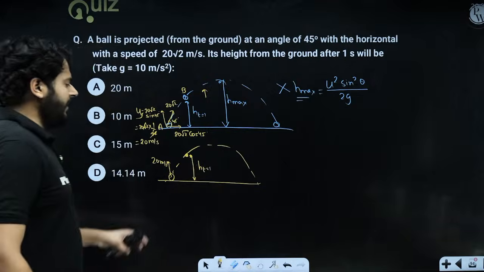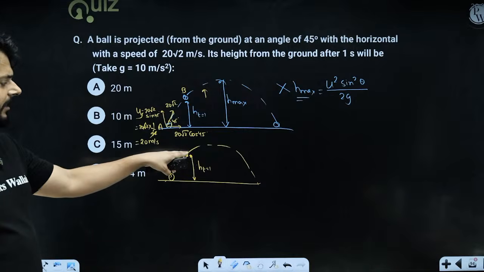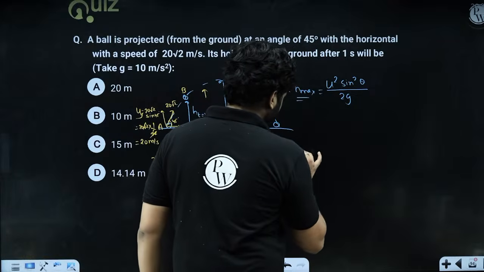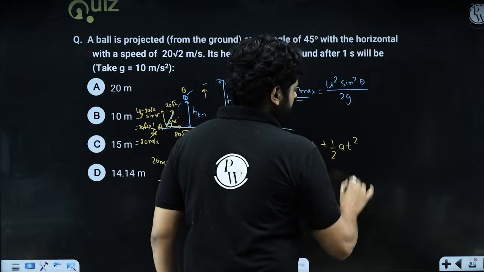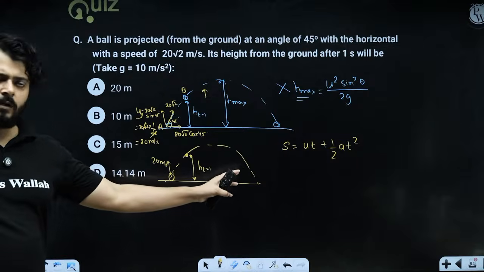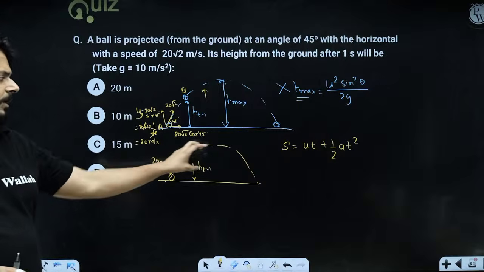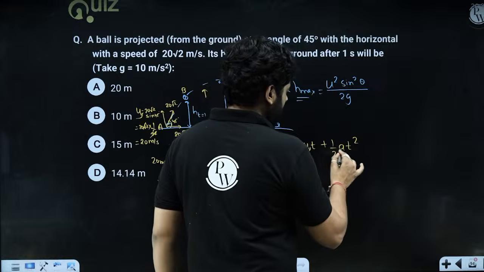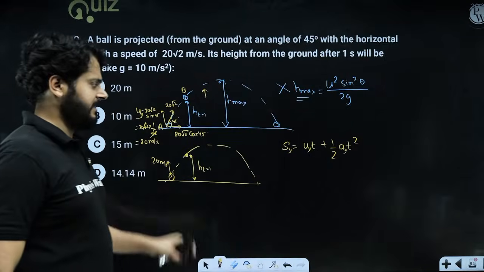So we can say that S is ut plus half at square. The acceleration in the journey is downward, minus g. You can only apply this equation of motion when the acceleration is uniform. Since the projectile motion is happening near the surface of Earth, acceleration is the acceleration due to gravity, and that is common everywhere. Everything has to be along the y-axis because we are analyzing the vertical motion.